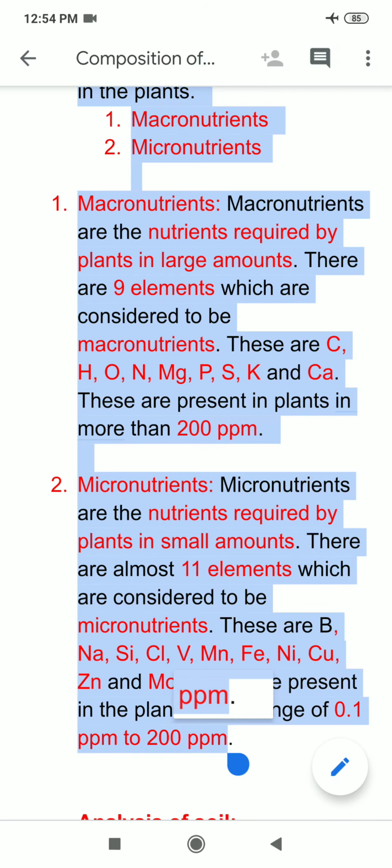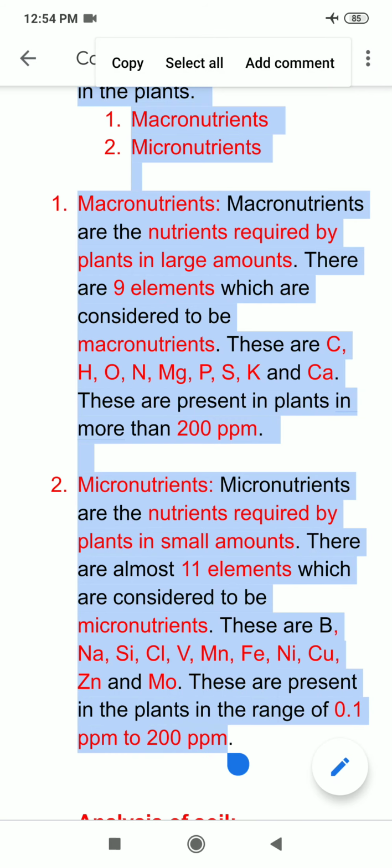And why are they known as micronutrients? Because they are required in small quantities, and the requirement of the plant lies in the range of 0.1 ppm to 200 ppm. So that was all about the composition of soil air. With this, our topic comes to an end.